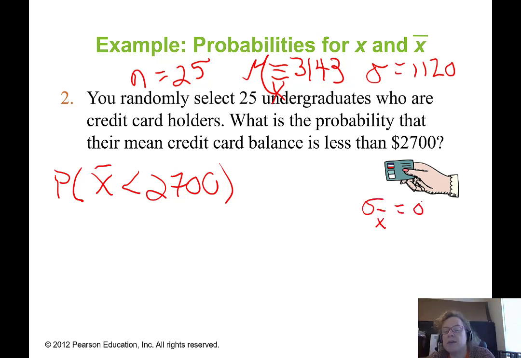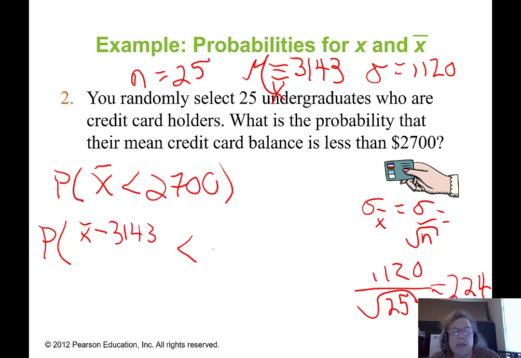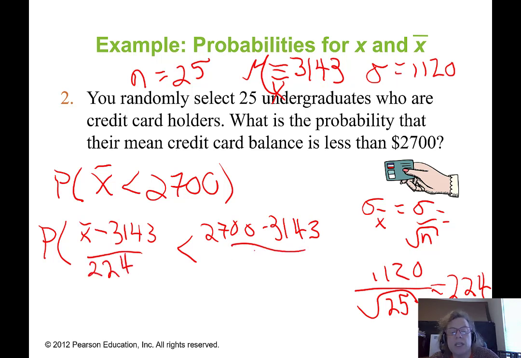Well, we're going to have to calculate the sigma for x bar. If you remember, that's the sigma divided by the square root of n. So that's going to be 1,120 divided by the square root of 25, which is equal to 224. So for this probability that x bar is less than 2,700, I want to build this out so that I get a z on the left-hand side. So I'm going to take x bar minus 3,143 less than 2,700 minus 3,143. I'm going to divide both sides by 224 because that's the standard error of the mean.